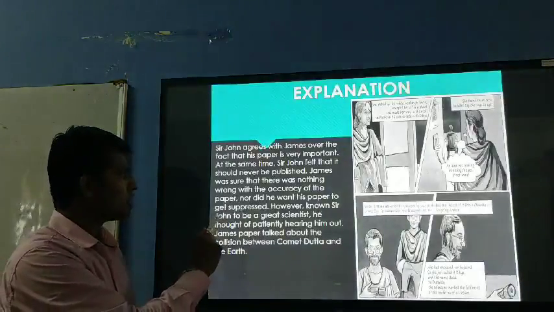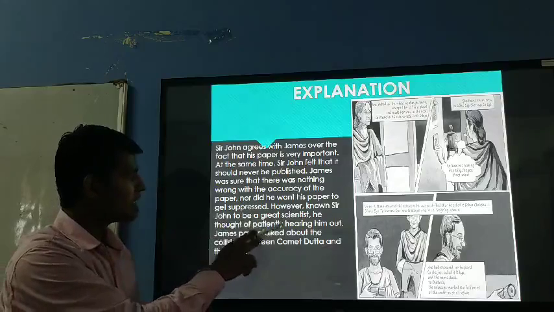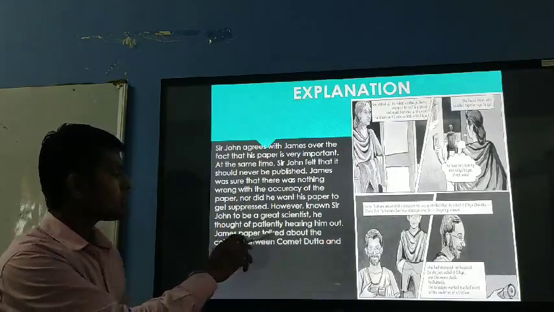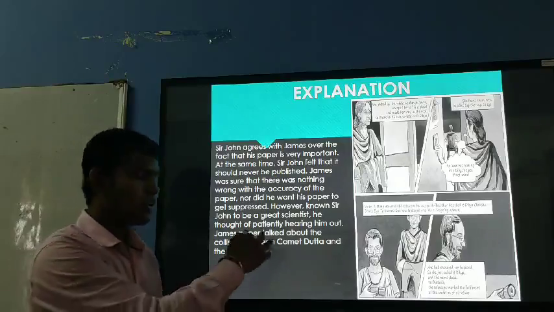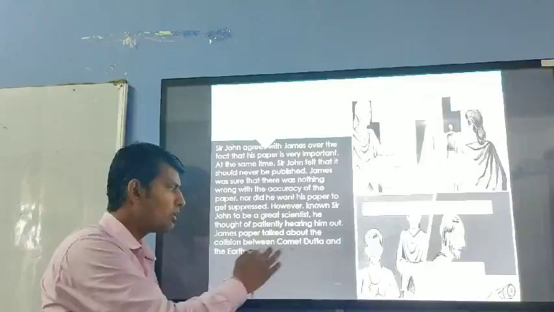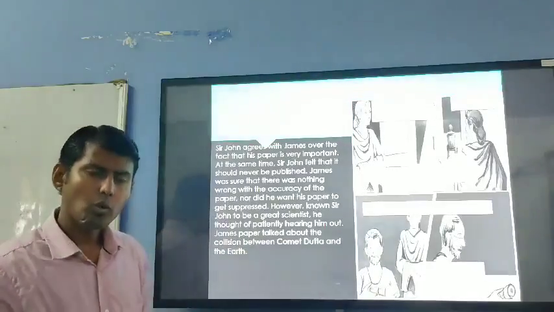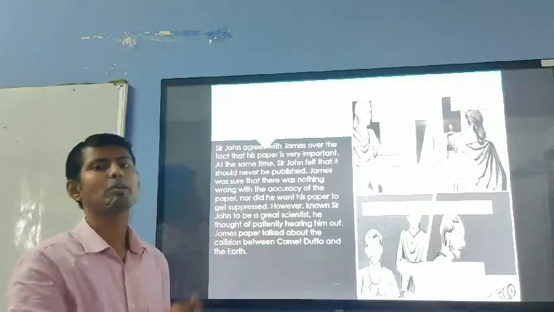However, knowing Sir John to be a great scientist, James thought of patiently hearing him out. James' paper talked about the collision between the comet Dudatta and the Earth. The paper stated that the comet would collide with Earth within the span of 10 months.